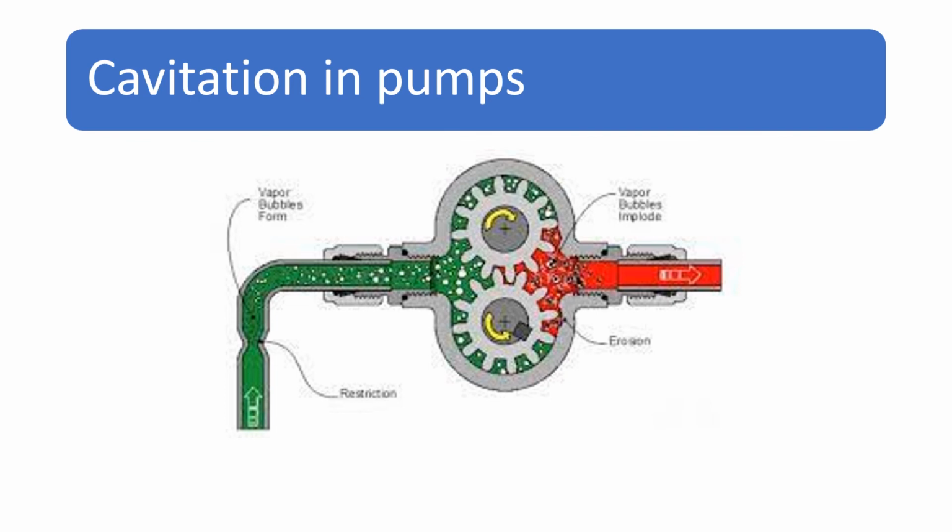So you can see in pumps, at the suction side, the pressure will be very low. Here you can see that cavitation bubbles form. And when these bubbles burst, they can damage the impellers, just like we have seen in the earlier slide.